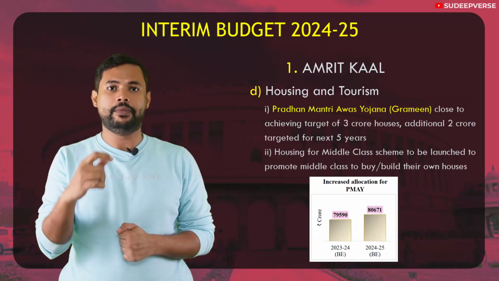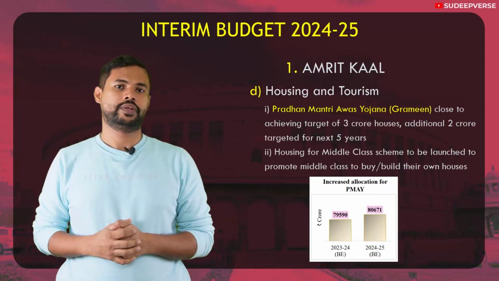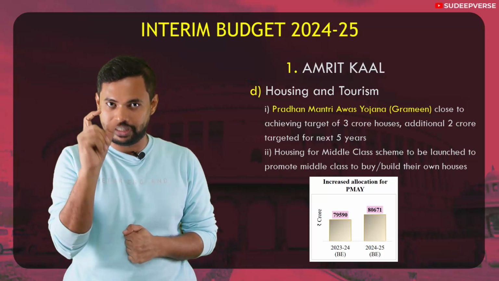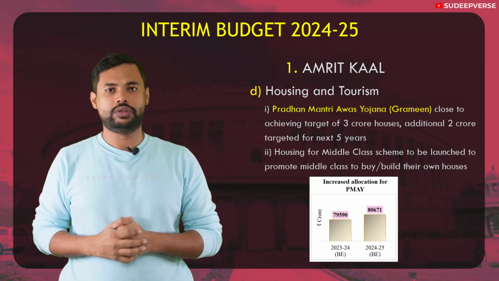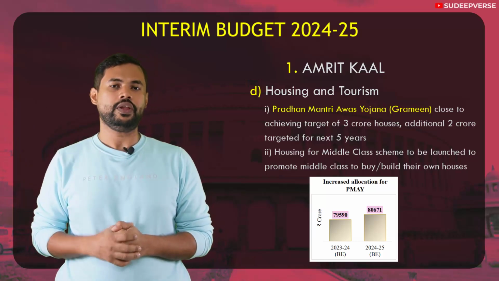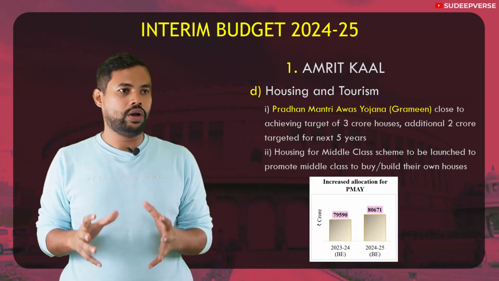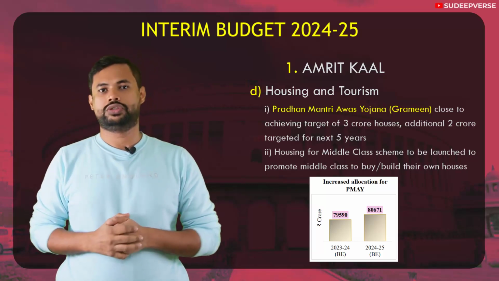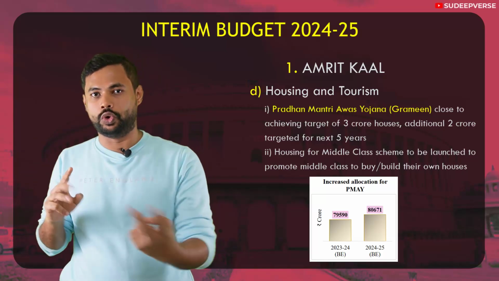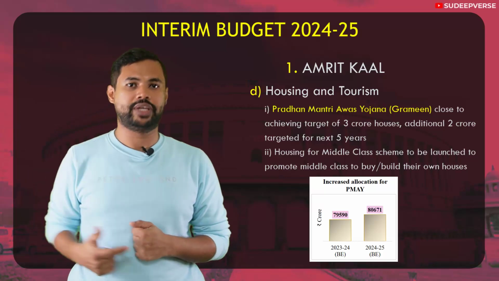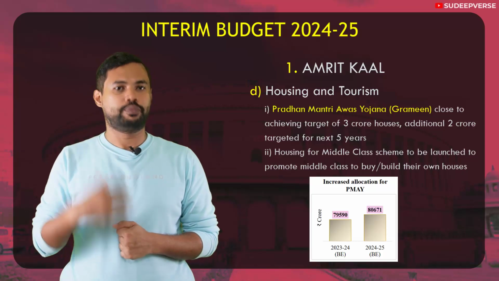Now this program provides a house of around 25 square meters. It provides 1.2 lakh as an incentive for people living in plains and 70,000 for people living in mountains or hilly areas. And this has been successful in creating almost 3 crore households, and they are extending from 3 crore by an extra 2 crore in the additional coming years. So that shows that on the housing front also we have been achieving good progress.